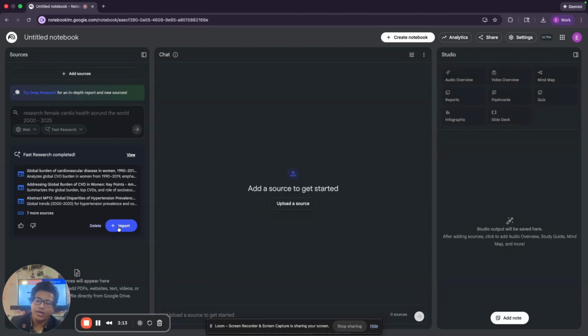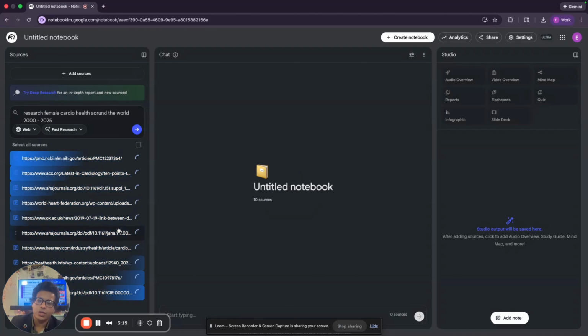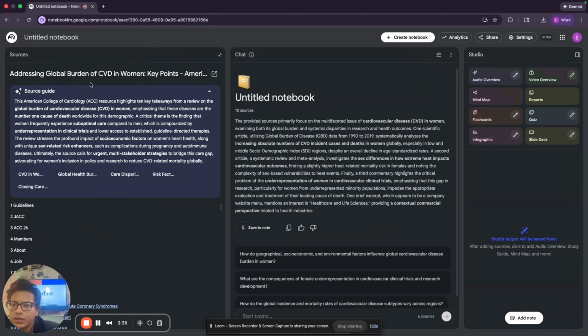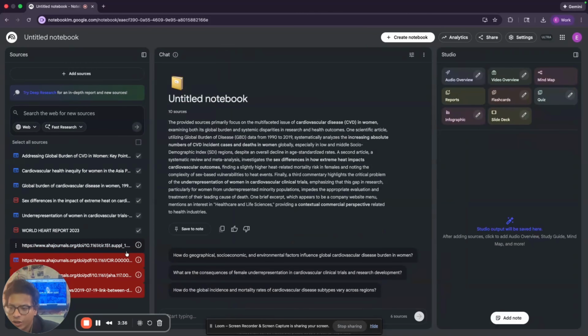Now, you can see why I chose fast research. I wanted to get this notebook started right away, just so that you can see it. Now, if I want to spend more time, I can go ahead and click into one of these articles, like this one, it looks like we have addressing global burden of CVD in women. Let me go back to our sources search. If I want, we could do deep research. So I'm going to go ahead and kick that off here in a second.